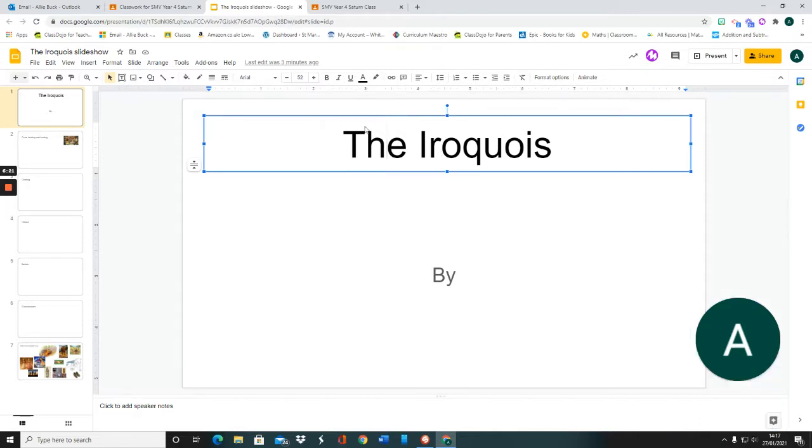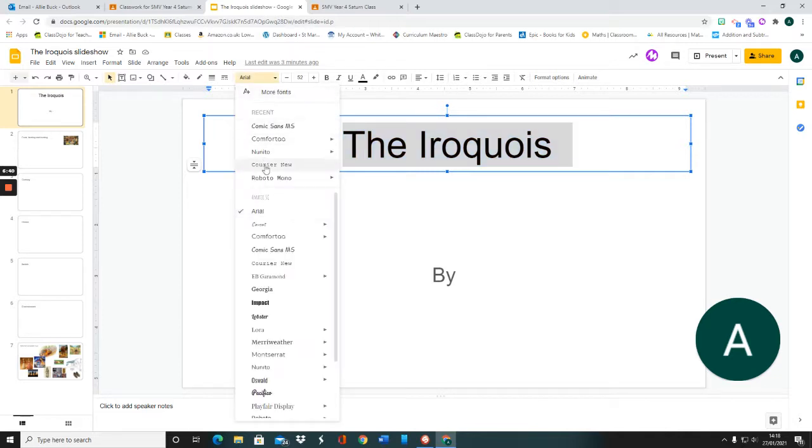So I've highlighted it here. Here is the name of the font that it's already on. So it's on Arial. I don't really like Arial at this point, so I'm going to drag my mouse all the way across and I highlight it in blue, and then I can change my font to something I prefer.